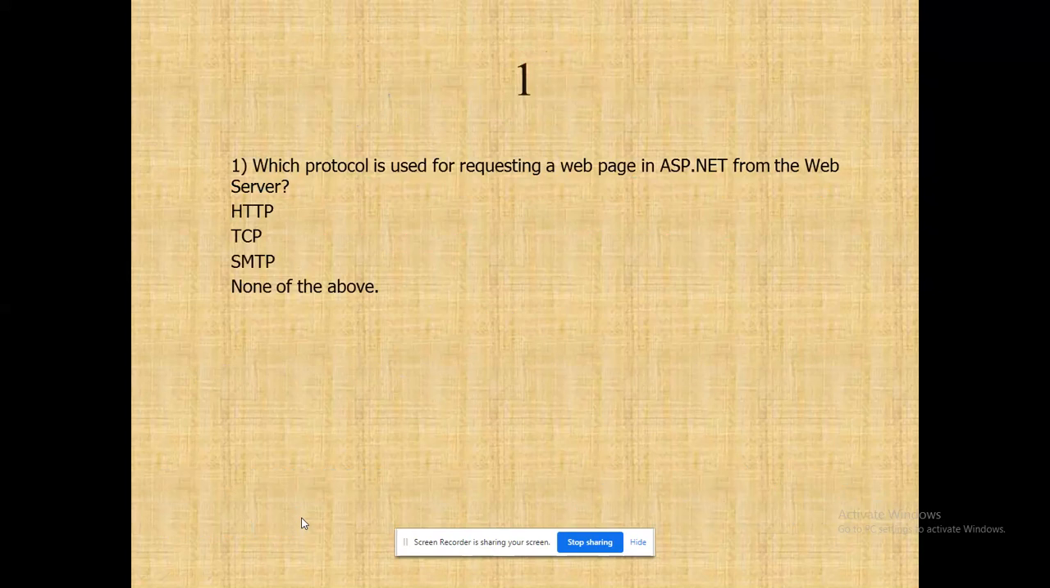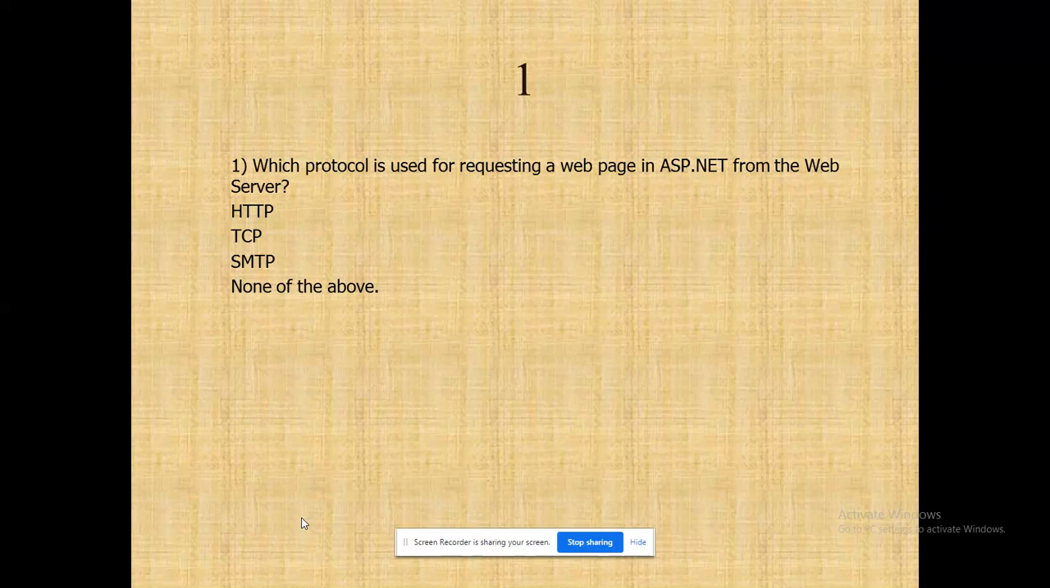Which protocol is used for requesting a web page in ASP.NET from the web server? Don't worry about the packages we are using, either open source or Microsoft-based proprietary software. We are asking about the application layer. So which protocol is used for requesting a web page in ASP.NET from a web server? I have given you a clue also: the option is from the application layer. So what would be your answer?